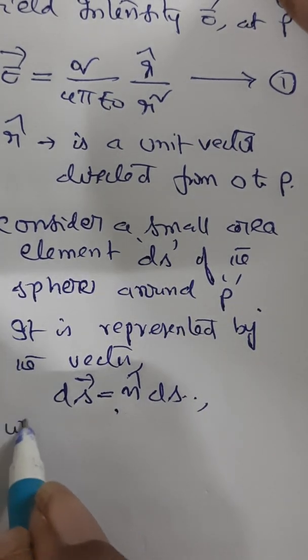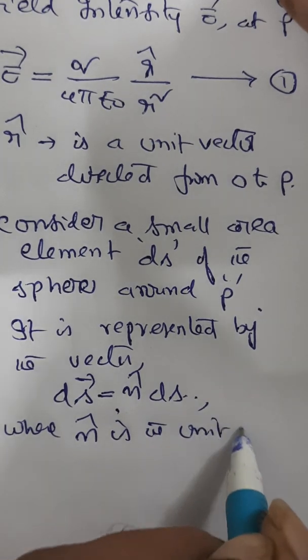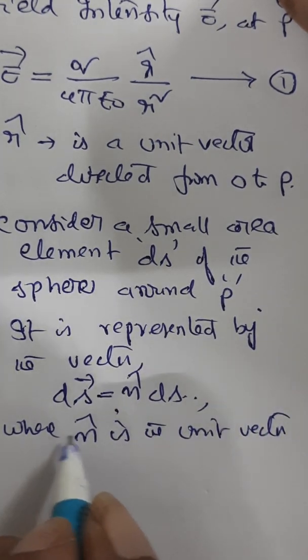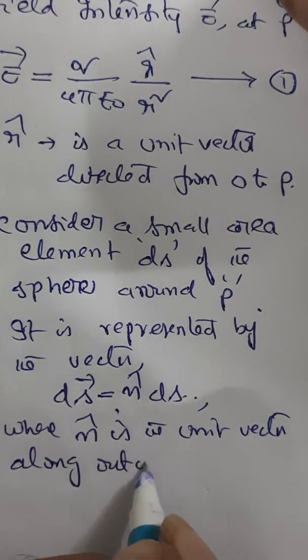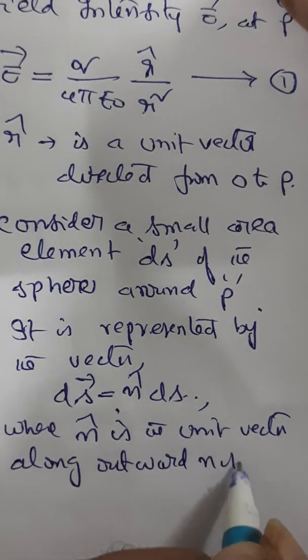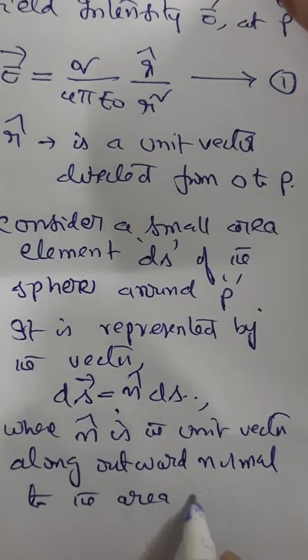Here n cap is the unit vector along the outward normal to the area element.